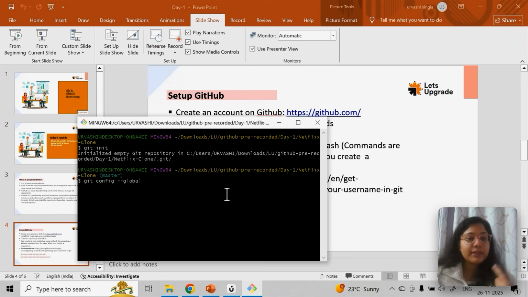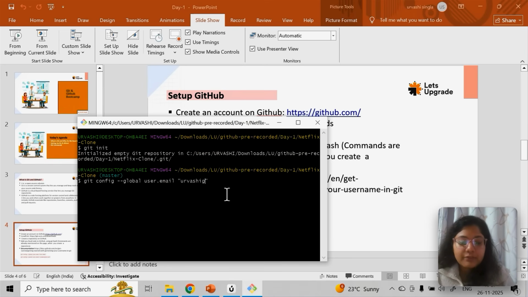Next time when I try to log in with GitHub, or whenever I open Git Bash and try to push some code to GitHub, I don't have to mention this configuration again. So I'm doing it globally in my laptop, the setup for my complete laptop. So global, and then you can mention whatever you want to do. Let's say user.email, and in quotes you mention your email. I'm not going to run this, but I'll show you.